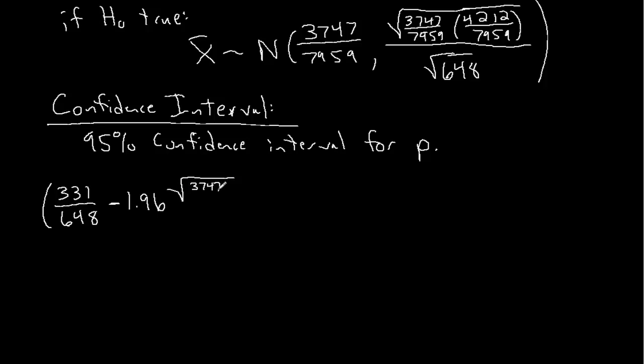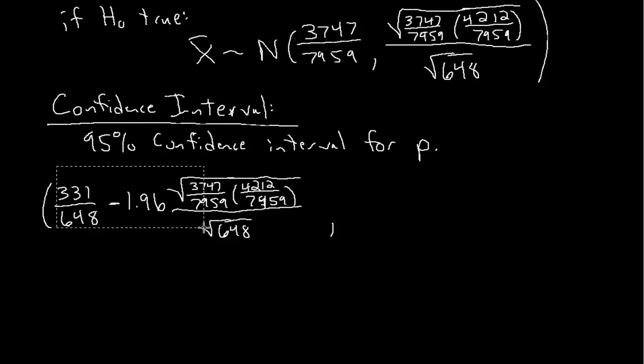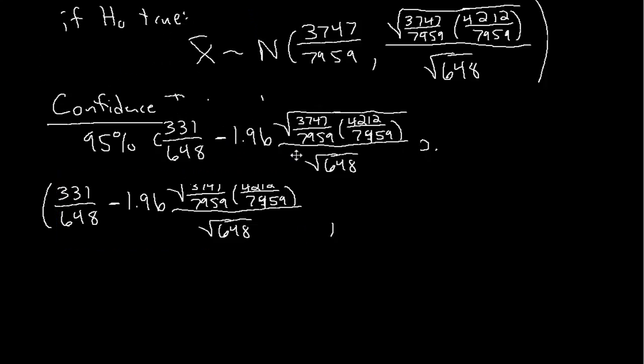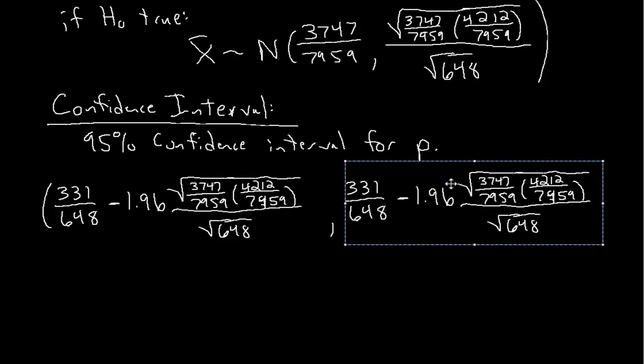of 3747 over 79.59 times 4212 over 79.59 over the square root of 648. And then the other endpoint of the confidence interval, I'm going to get fancy here and use some copy and paste, is just going to be that same expression with a plus sign.